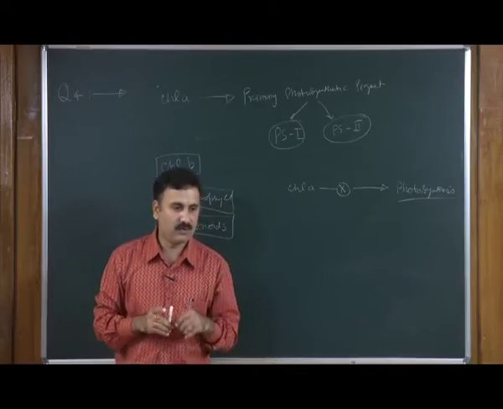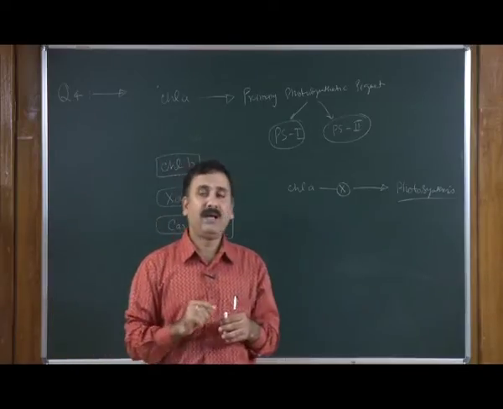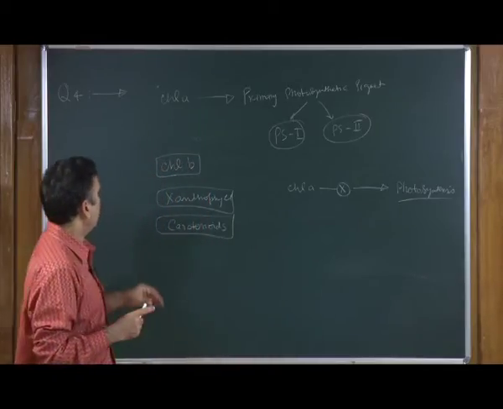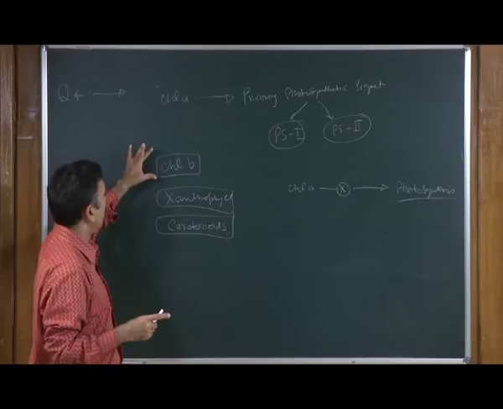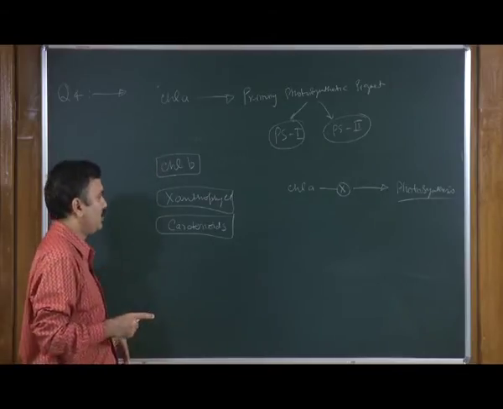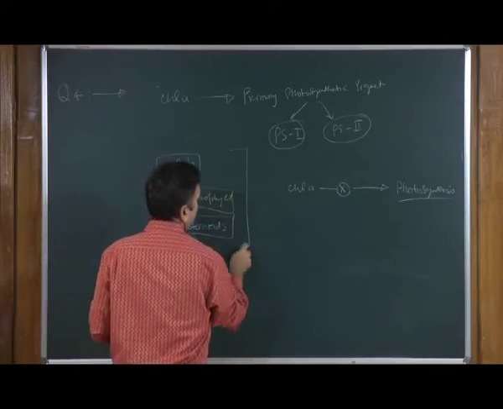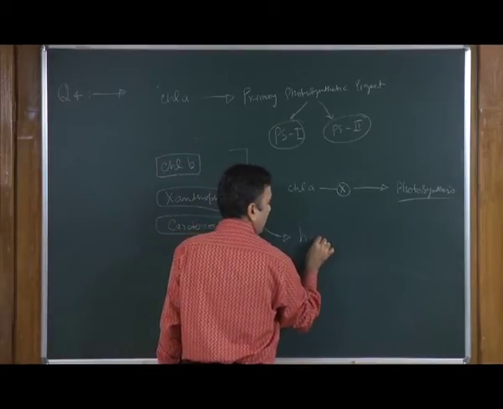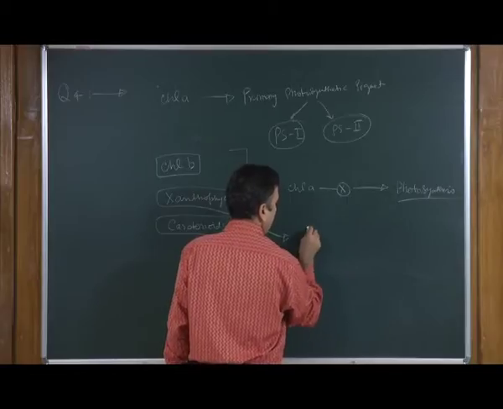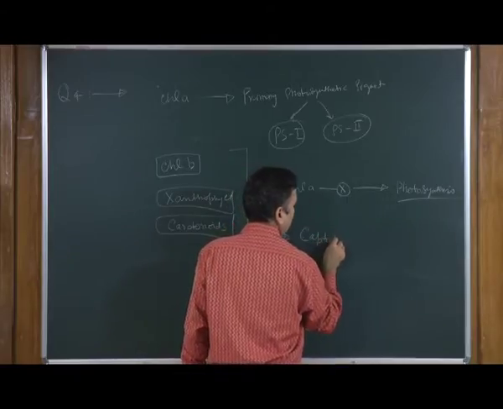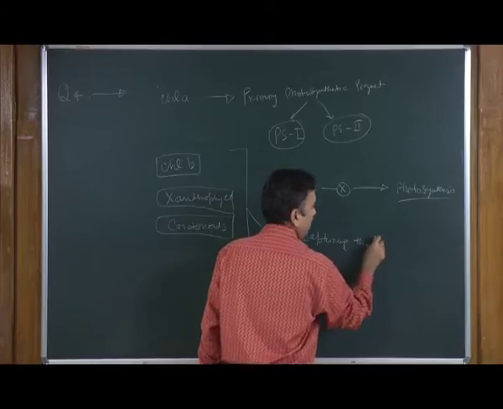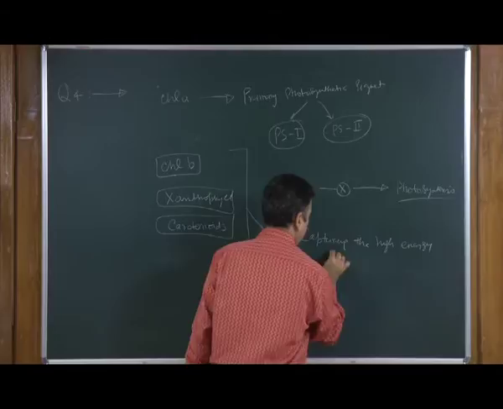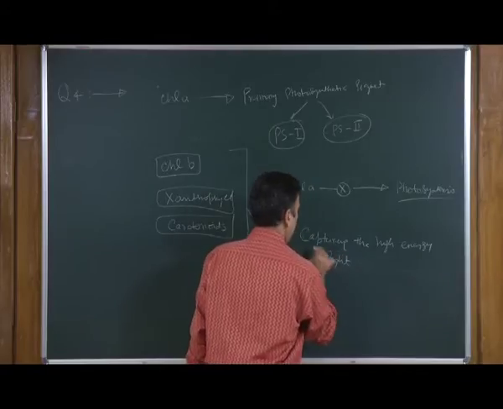The second part of the question is, then why are chlorophyll B and other accessory pigments present in the plant? The answer is, these accessory pigments like chlorophyll B, xanthophyll or carotenoids have a role in capturing high energy light, number 1.